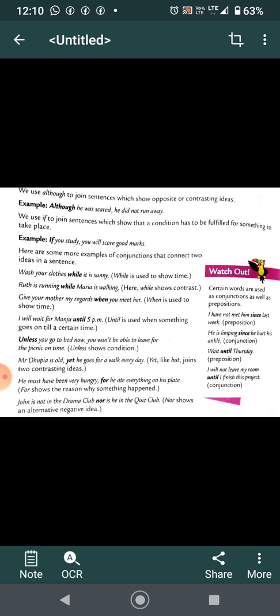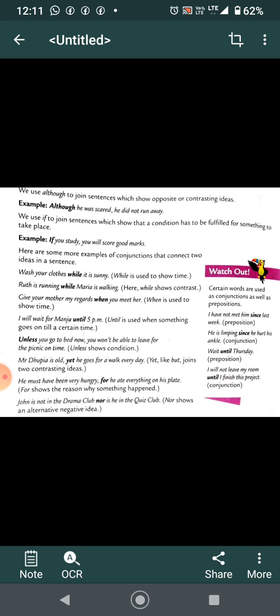Here are some more examples of conjunctions. Wash your clothes while it is sunny. While is used to show time. Ruth is running while Maria is walking. Here, while shows contrast. Give your mother my regards when you meet her. When is used to show the time.